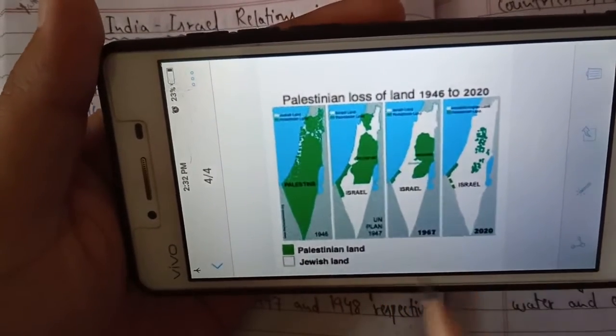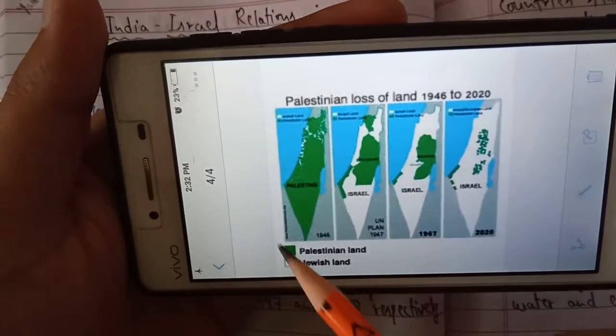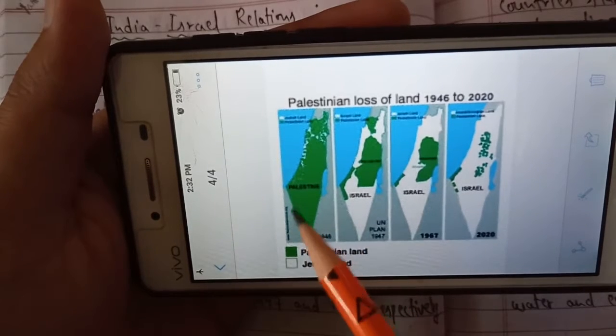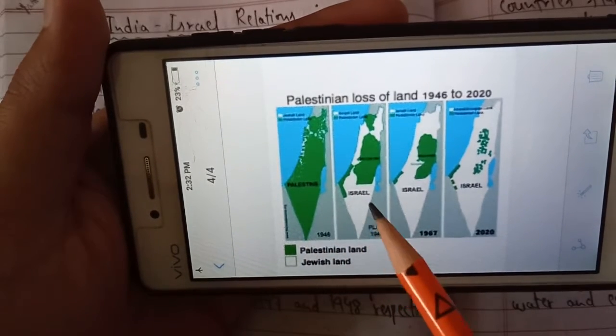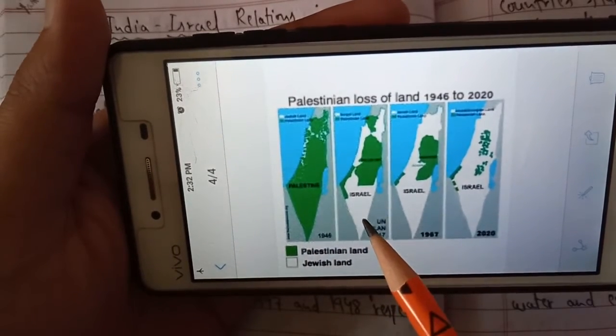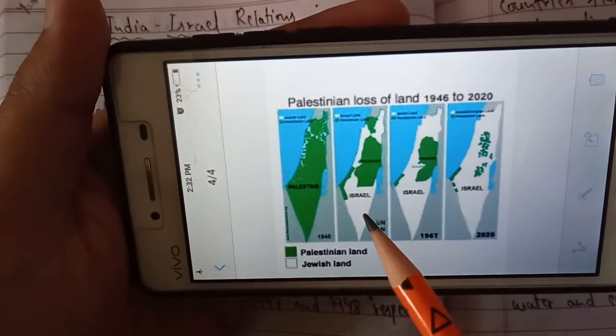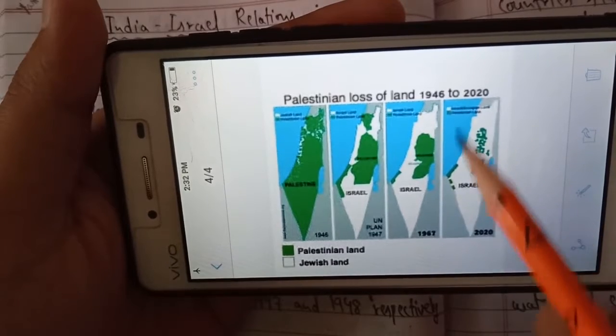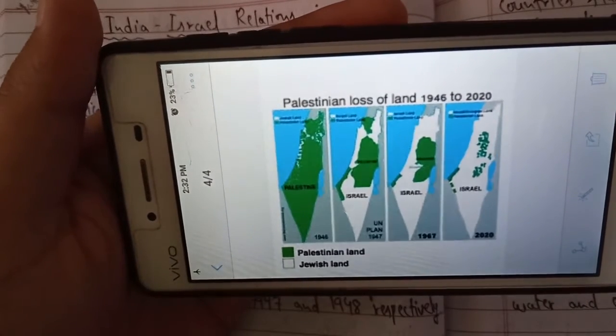According to the map, they have shown you that the original inhabitants of this particular region were Palestinians, and later on Jewish people. So in Israel, the people living there are in majority Jews. Okay, so this is the situation. In 2020, this is the current map of Israel.